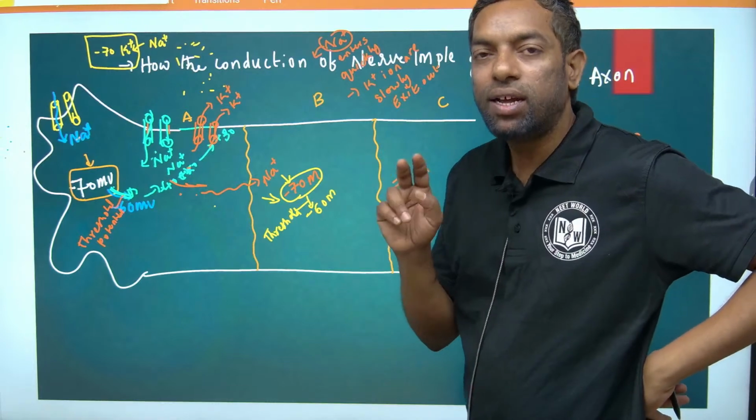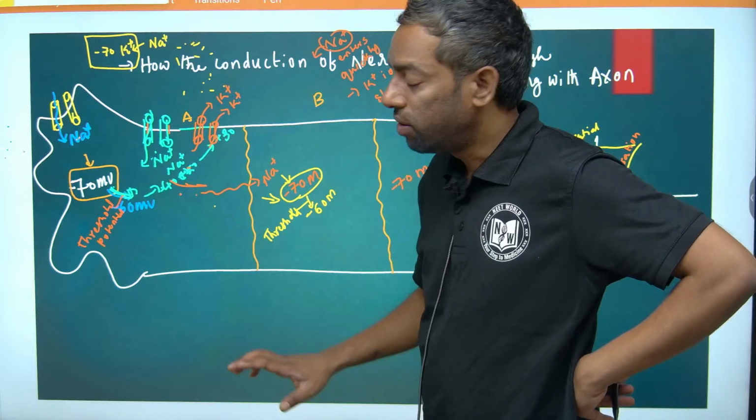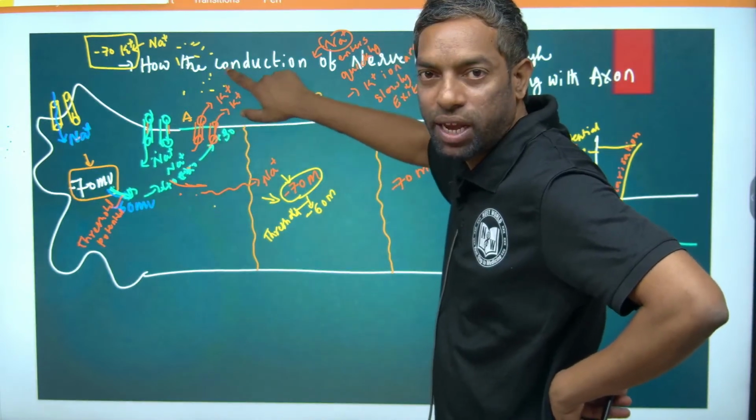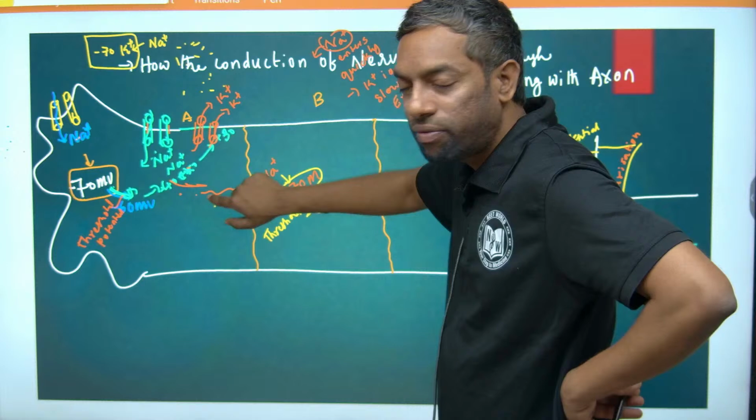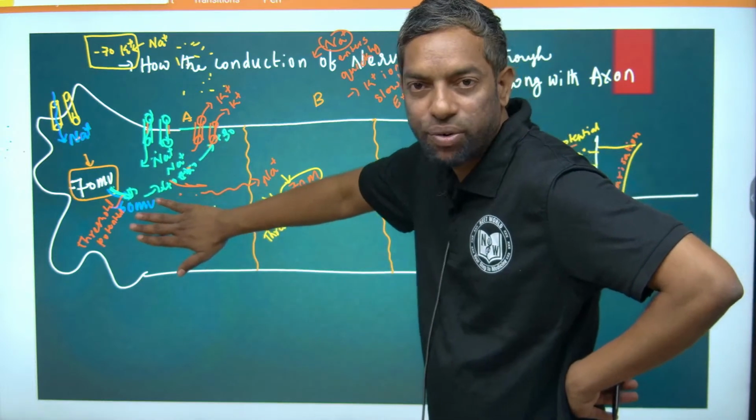Two ways there is positivity removing from the A segment. One is in the form of potassium they exit out, second one is in the form of sodium they enter into the B segment. Huge negativity is going to take place.